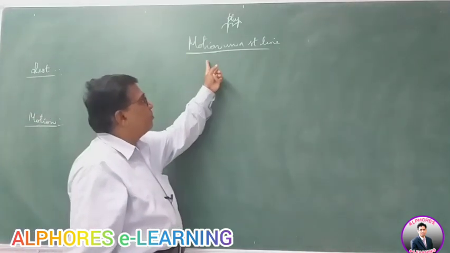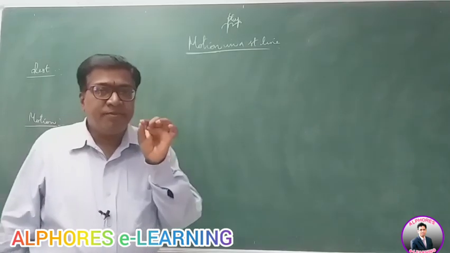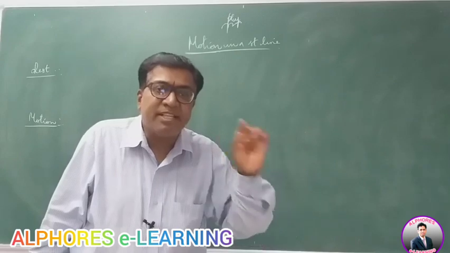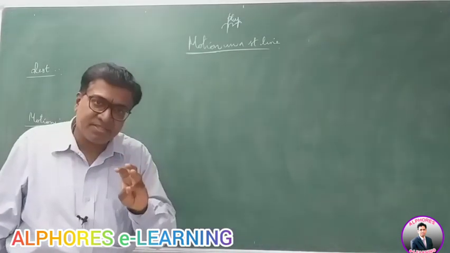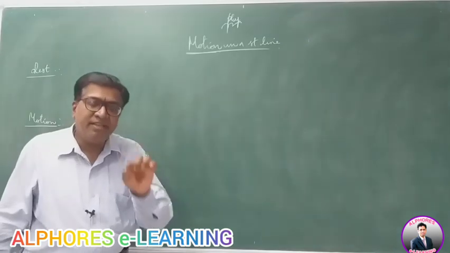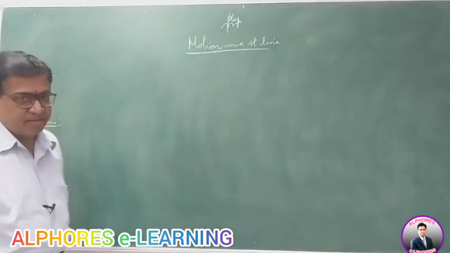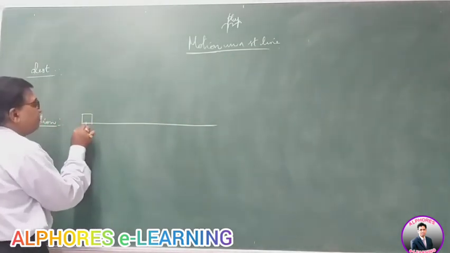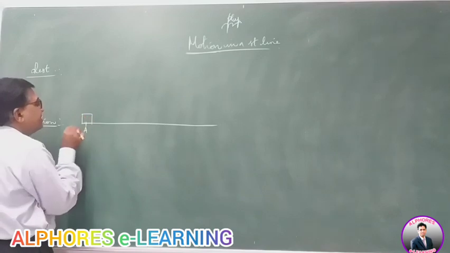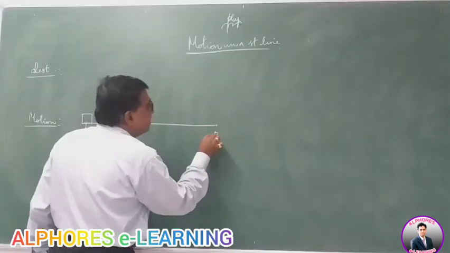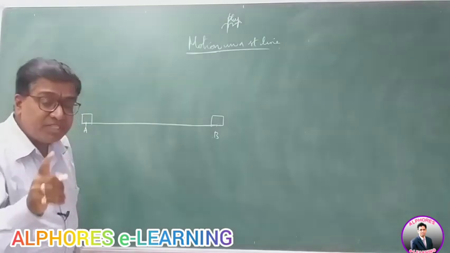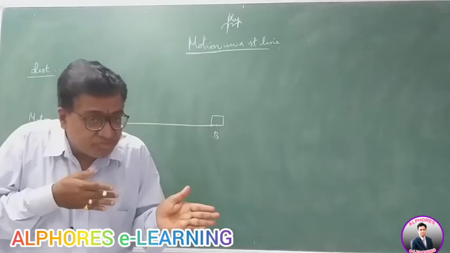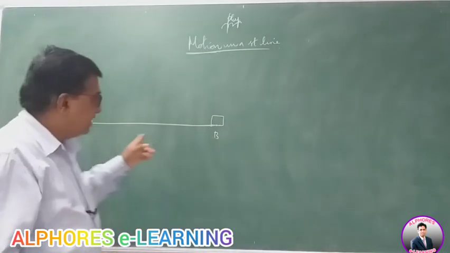So what do we mean by motion in a straight line? If the change in position of a body takes place with respect to only one coordinate, either x or y or z, then the body is said to be moving in a straight line. Say a body starting from point A goes to point B without changing its direction. The body is said to be moving in a straight line if it moves without changing its direction.